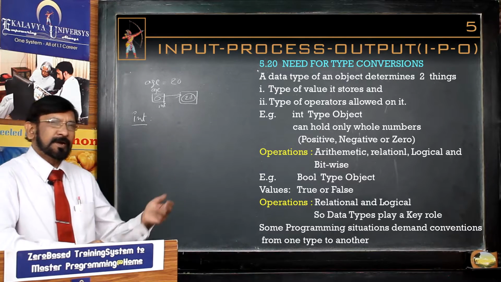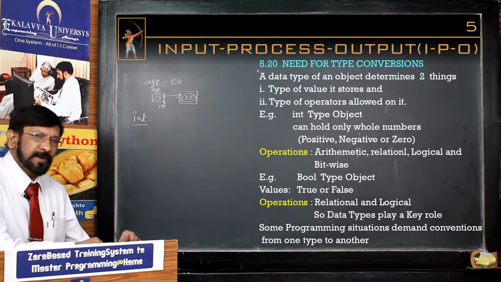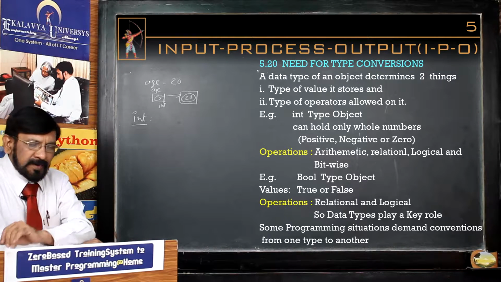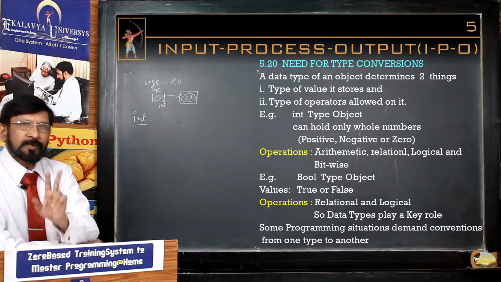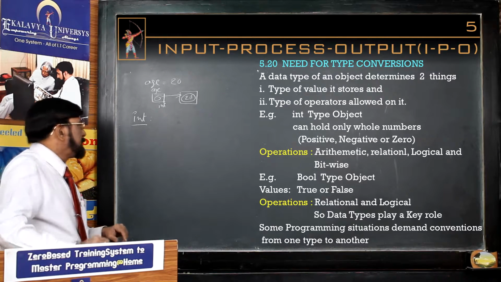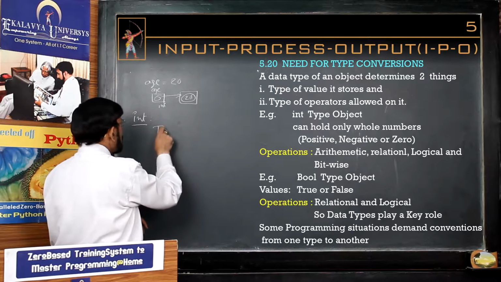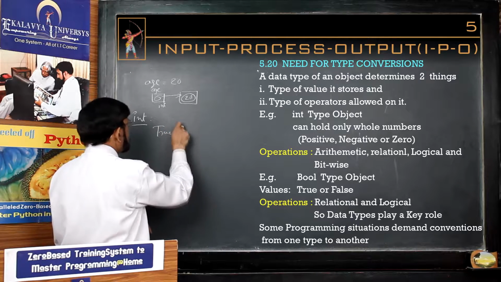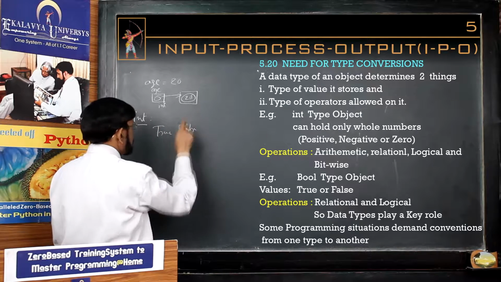For the sake of continuity, we take one more data type, the Boolean data type. As far as Boolean is concerned, only two values are there: either true or false.